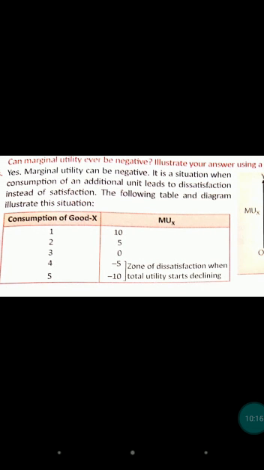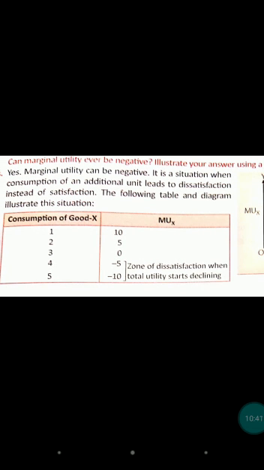The following table and diagram illustrate this. First of all, if we have consumed the first unit, MU is 10, then second 5. When we are consuming the third unit, our marginal utility is 0, then the fourth is -5, and the fifth unit -10. So this is the zone of dissatisfaction, when total utility starts declining. When does our MU become negative?